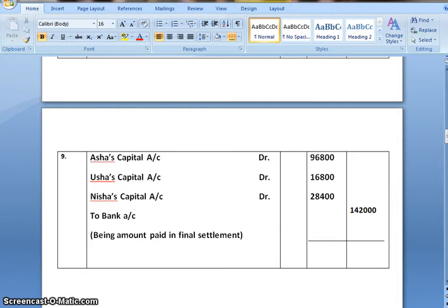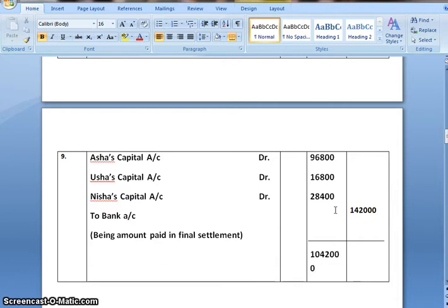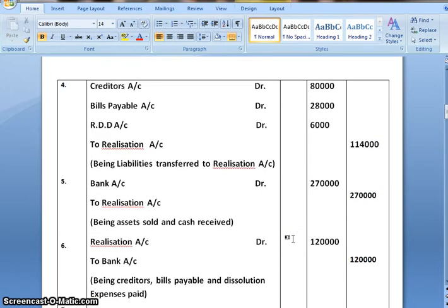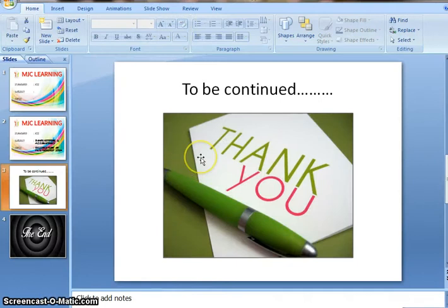And the total is 10,42,000. On adding the total of credit side of journal, we get again 10,42,000. So I hope you all have understood this problem where we were asked journal entries. So in that case, the realization account, partners capital account and bank account would become a part of your working note. Thank you. See you again soon.